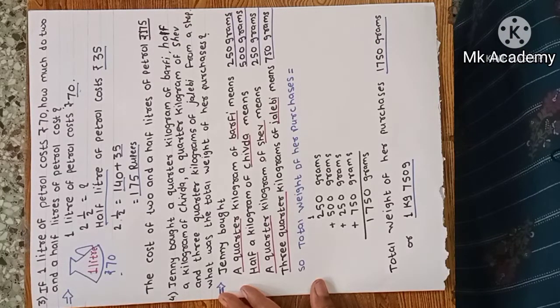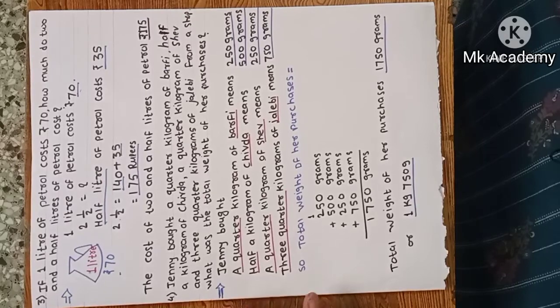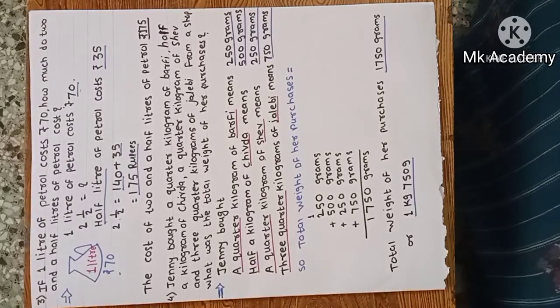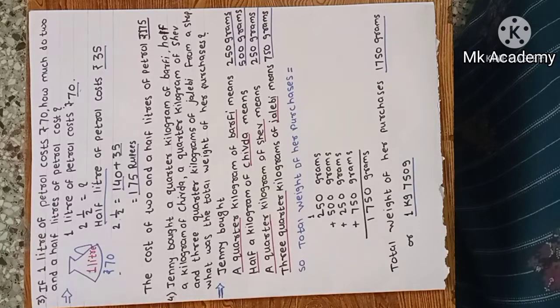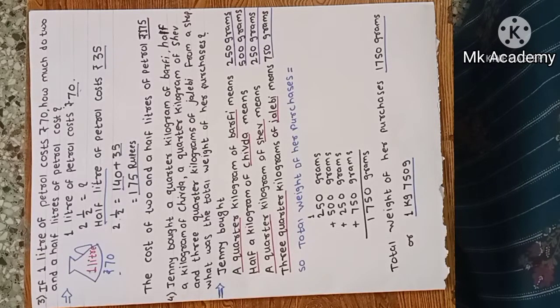Next question. Jenny bought a quarter kilogram of barfi, half a kilogram of chura, a quarter kilogram of sev and 3/4 kilogram of jalebi from a shop. What was the total weight of her purchase? She purchased some things from the shop and we have to calculate the total weight of the purchase.